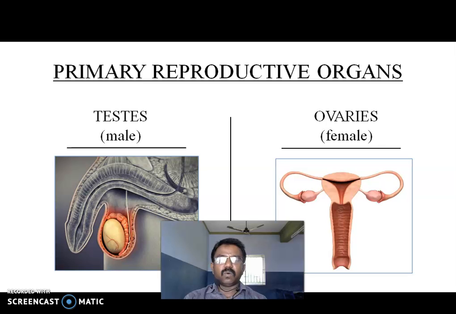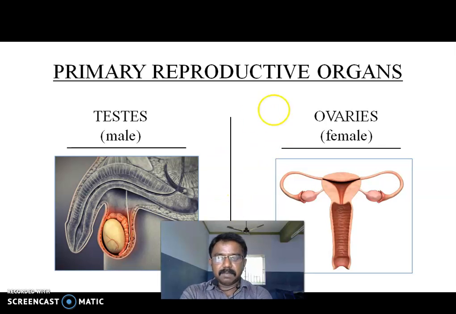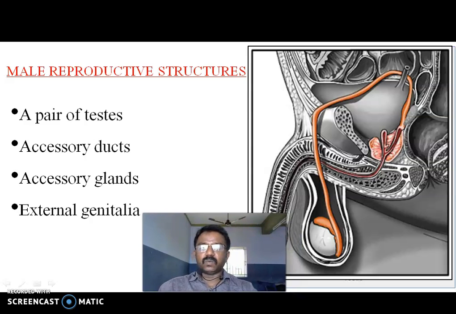The primary reproductive organs. The primary reproductive organ in males is the testes. The primary reproductive organ in females is the ovary. These are called primary reproductive organs. Next, we will discuss the male reproductive structures. The male contains a pair of testes, accessory ducts, accessory glands and external genitalia.